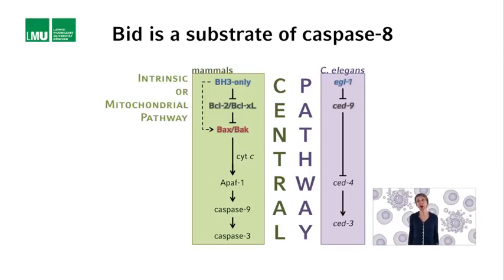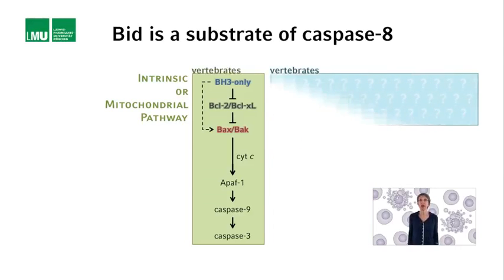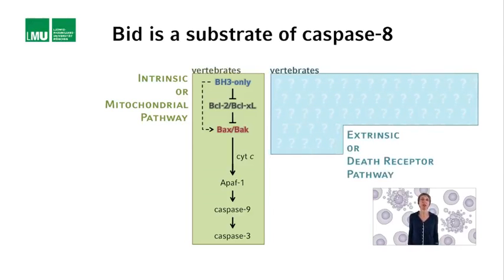We have discussed this pathway quite in detail and also talked about the differences and similarities between the worm pathway and the mammalian pathway. However, in mammals, or more generally in vertebrates, apart from this mitochondrial pathway, a second pathway exists. And this pathway is referred to as the extrinsic or death receptor pathway. And it is in this vertebrate-specific death receptor pathway that caspase 8 dependent BID cleavage plays a role.